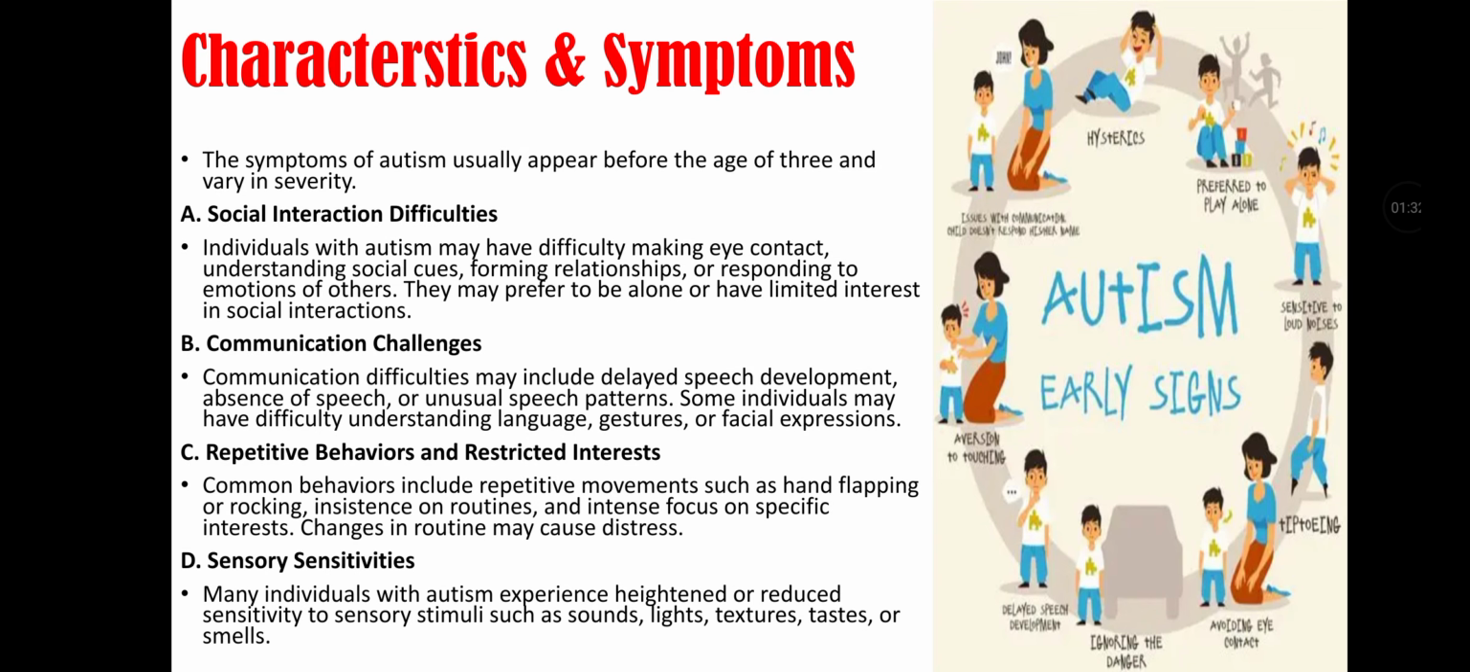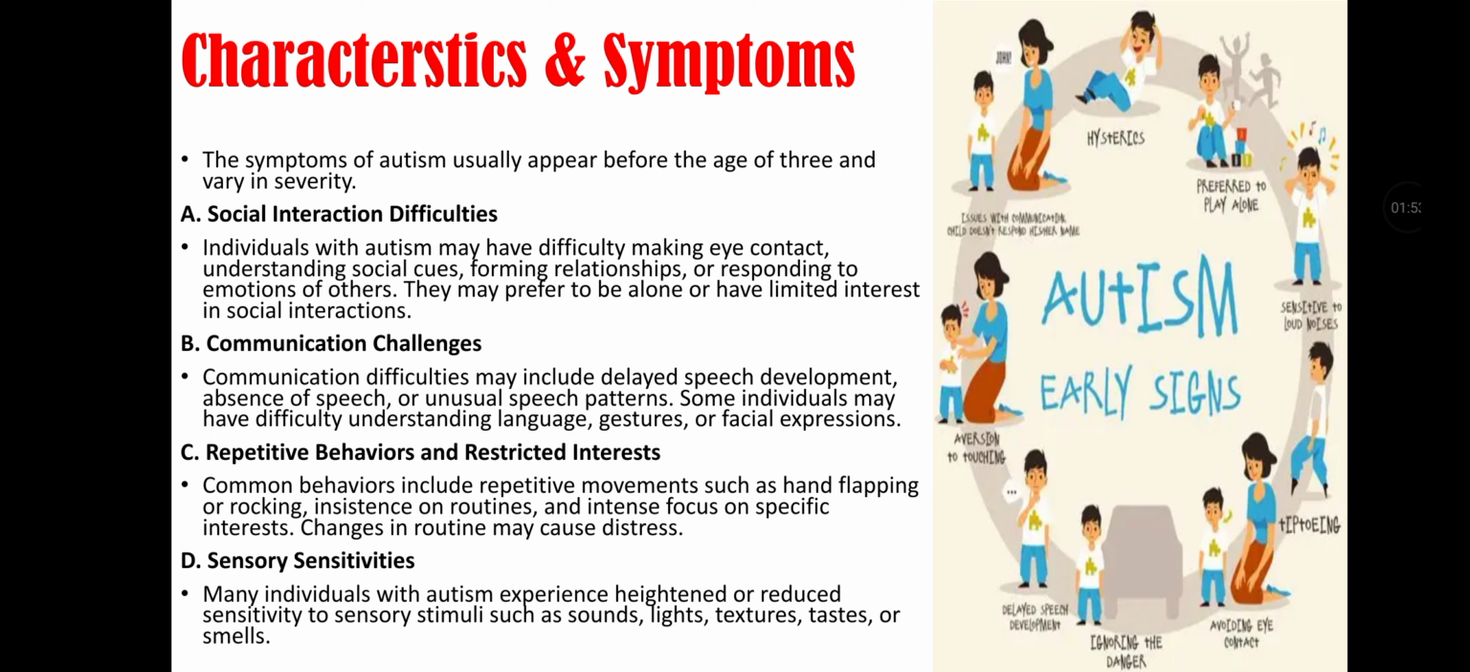Characteristics and symptoms. The symptoms of autism usually appear before the age of 3 and vary in severity. First is social interaction difficulties. Individuals with autism may have difficulty making eye contact, understanding social cues, forming relationships, or responding to emotions of others. They may prefer to be alone or have limited interest in social interactions.